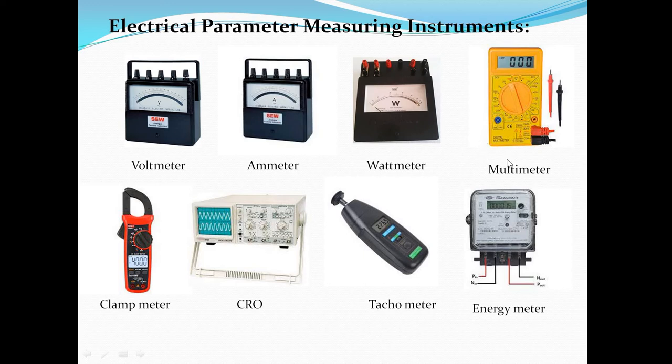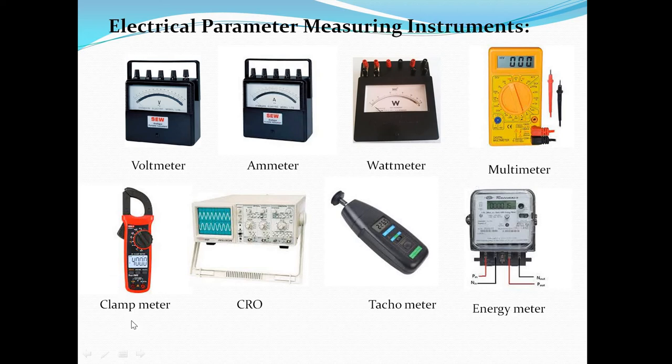So next is a multimeter. So here, as the name itself indicates, it is a multi-measuring device. It means what? This single meter can measure AC-DC voltage, AC-DC current, next power or resistance, continuity. So all the parameters are going to be checked by this single instrument. So it is called a multimeter.